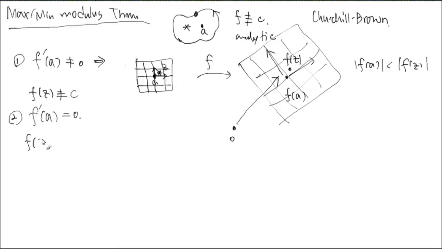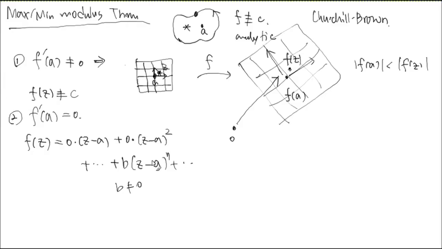So f of z is eventually going to be 0 times z minus a, 0 times z minus a squared, going all the way up to some b that is non-zero, times z minus a to the n, and so on, and b is going to be non-zero. If it's all 0, it's going to be a constant function. And there is some constant in there, f of a. Forgot to add that in there.